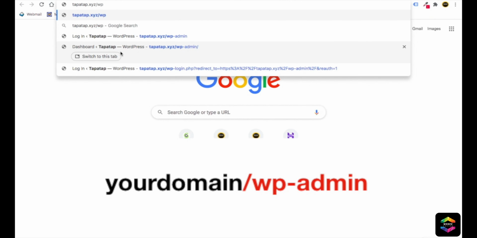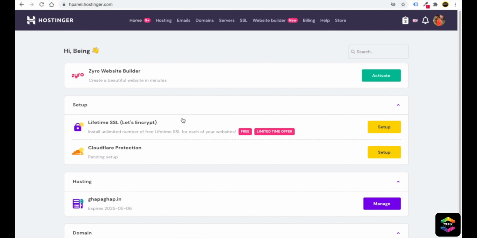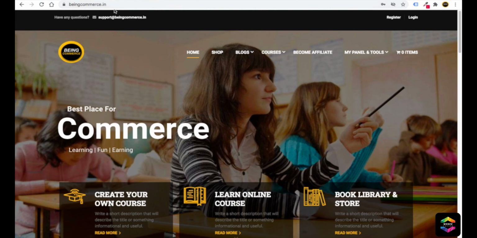How you can set up or create subdomains with the help of Hostinger. It's very easy. Very quickly, let's first understand what a subdomain is. You can see here bingcommerce.in is my domain. So whenever someone searches bingcommerce.in in their web browser, they will come to my website. So this is the domain of my website.